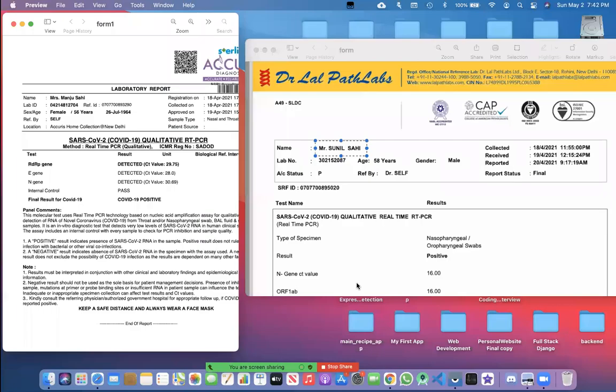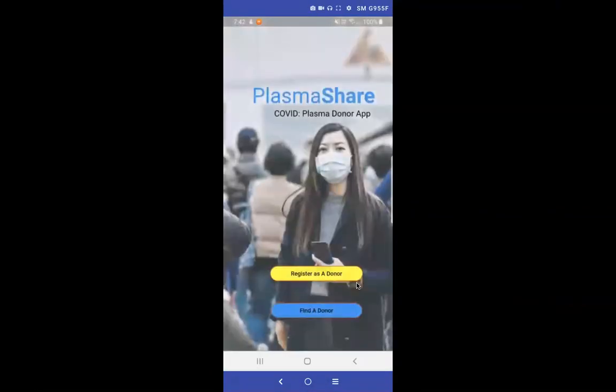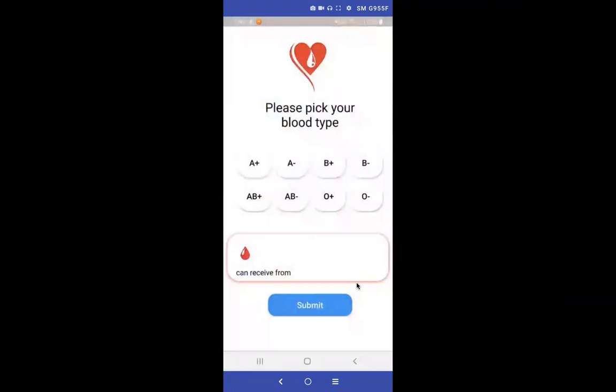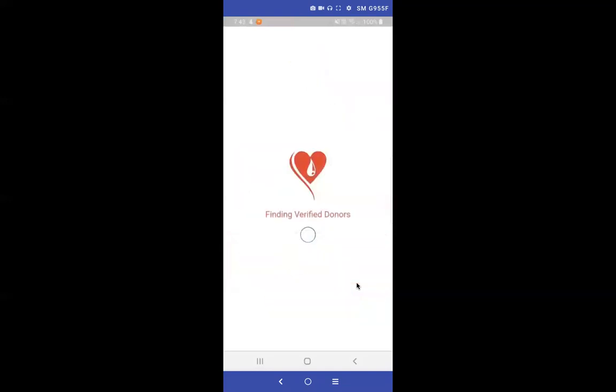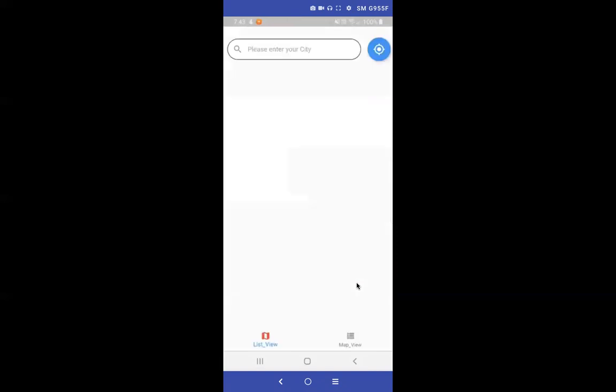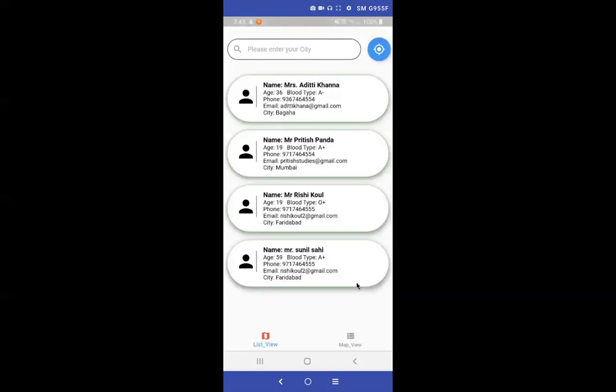Even though our MVP is verification, our app does perform our other task, which is finding a donor. A user can enter their report, enter their blood group. Please note that when I press the submit button, we aren't just going to see A positive blood groups, but we are going to see people from A positive, A negative, O positive, and O negative blood groups. This is because of how blood donation works. Anyone of A positive group can receive blood from A negative, A positive, O positive, and O negative groups.